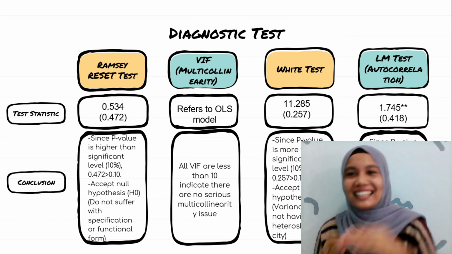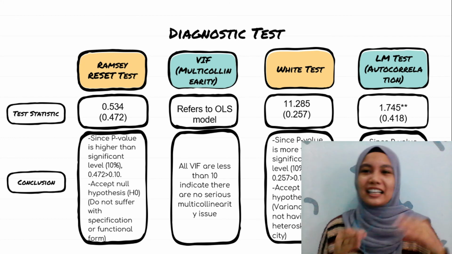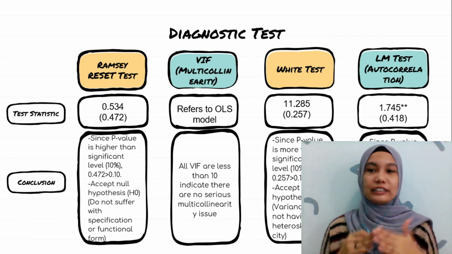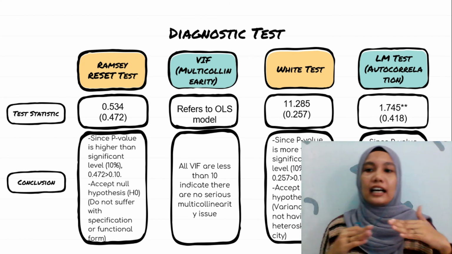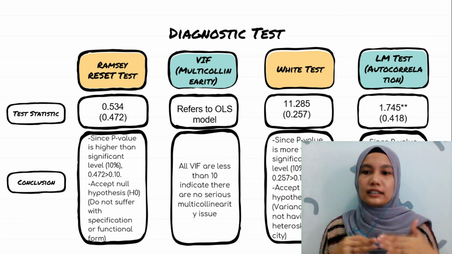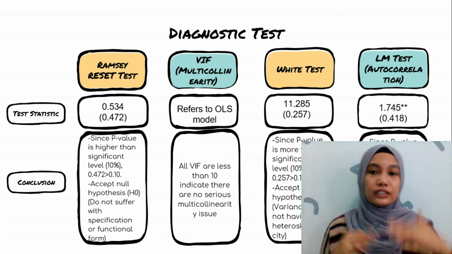And for autocorrelation, since the p-value is higher than the significance level, we accept the null, which is that the model is not suffering from autocorrelation.